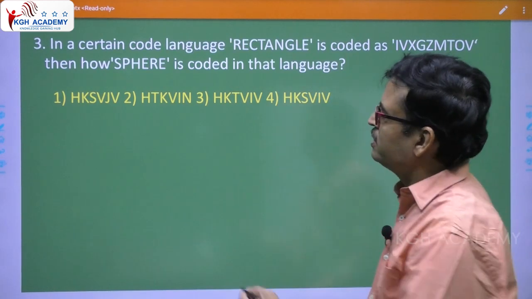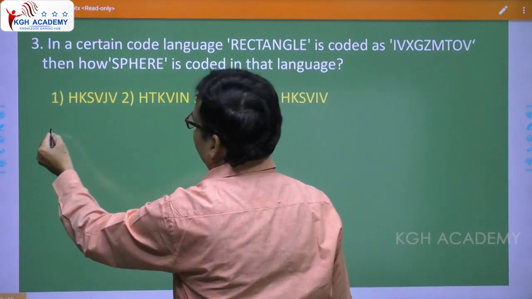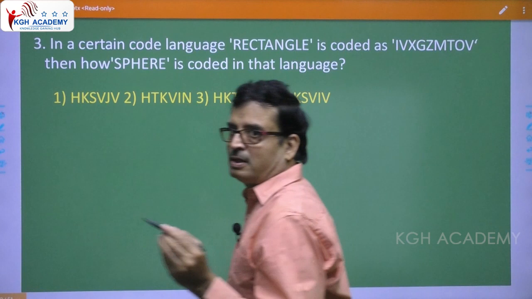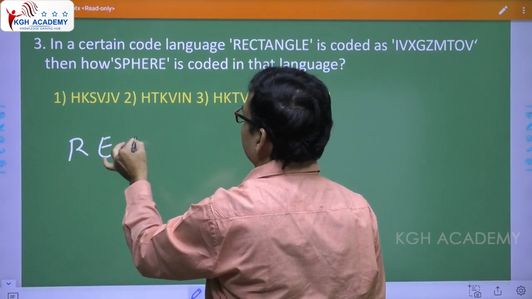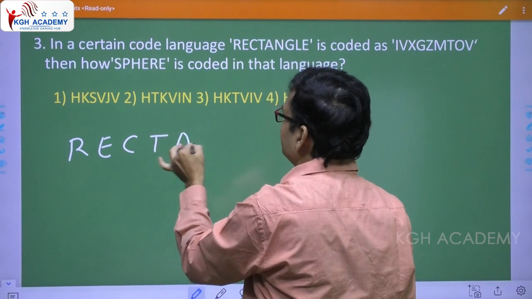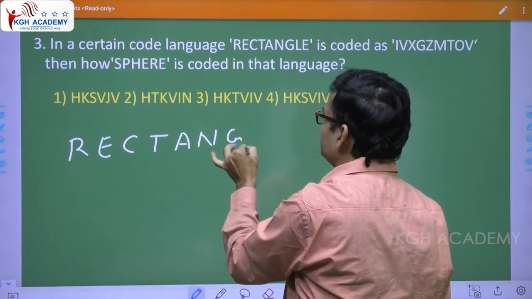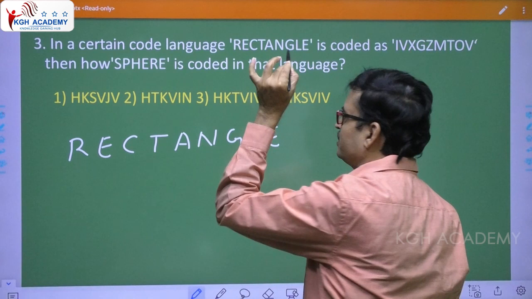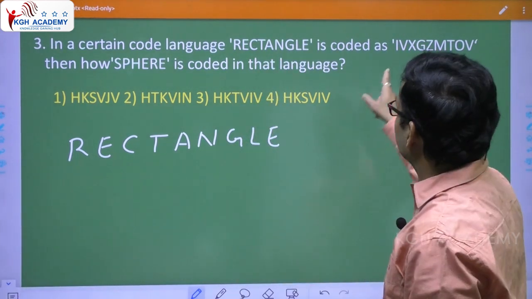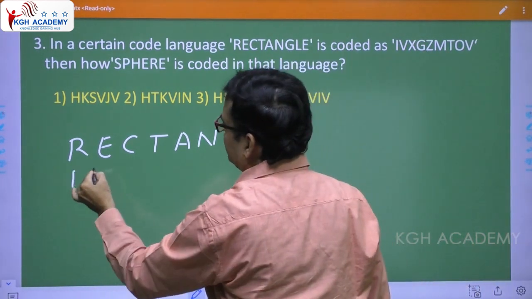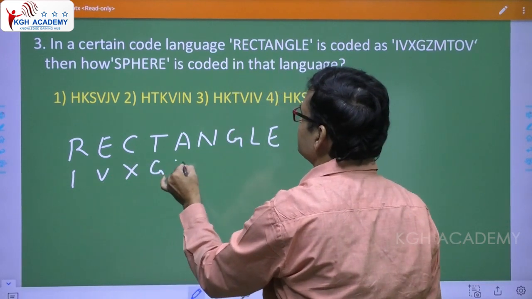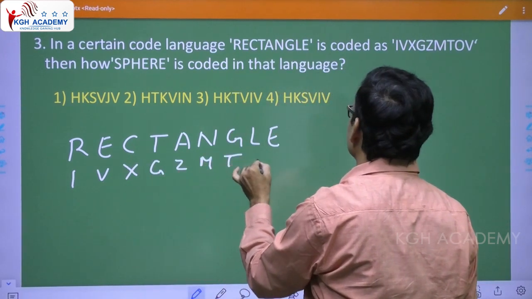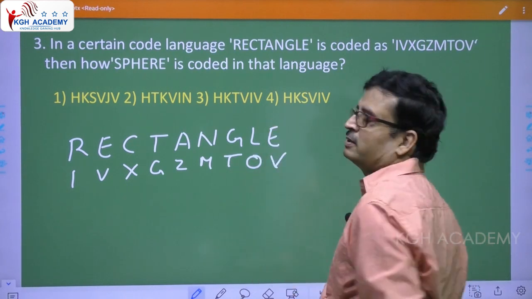You know, let us put it here. So rectangle, R E C T A N G L E, rectangle. Clear? Take this I V X, okay, G Z M T O V.